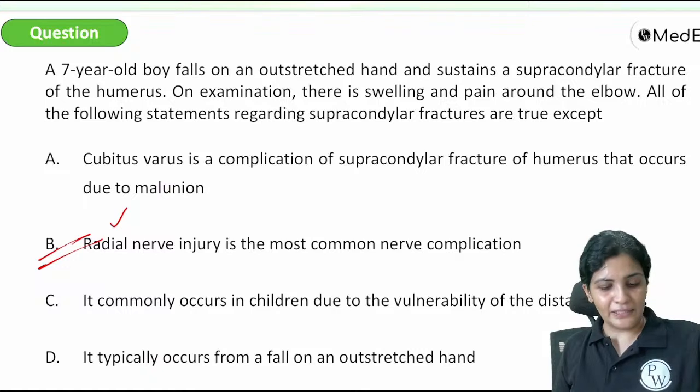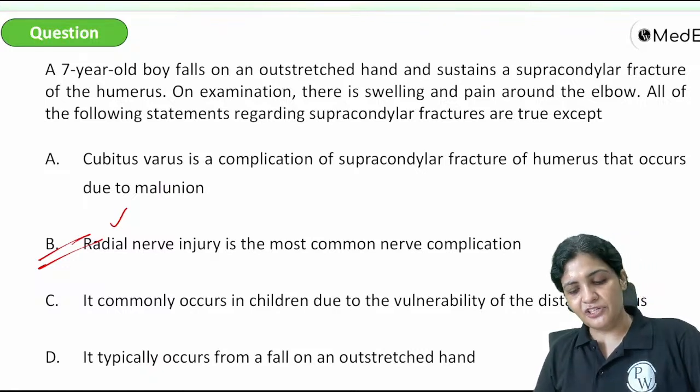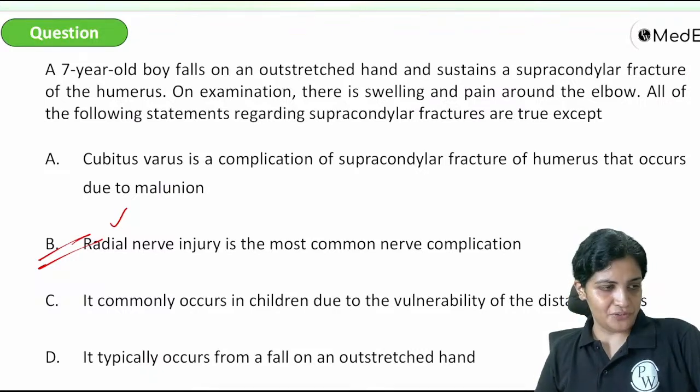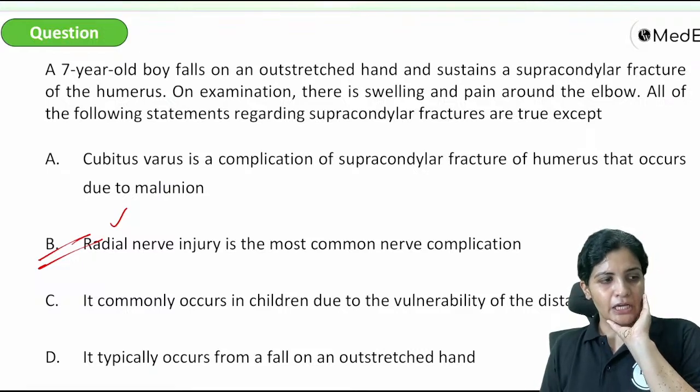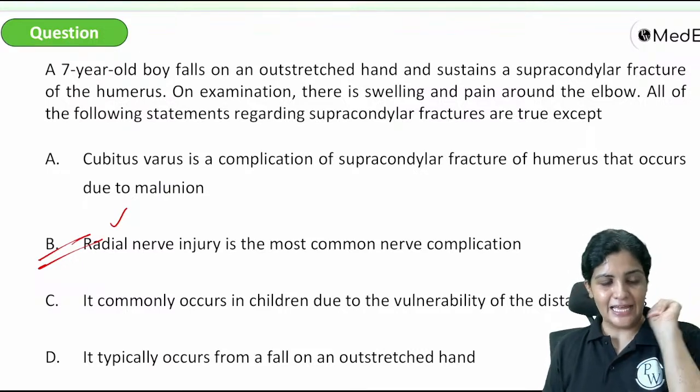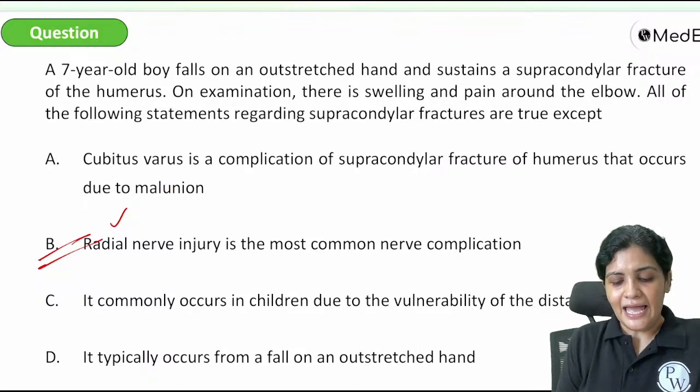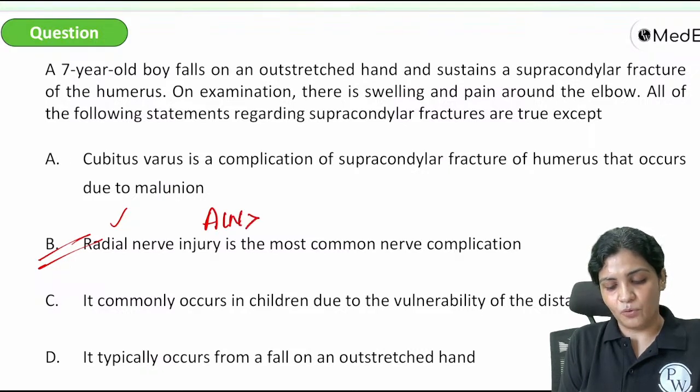Then what could be the answer? Which nerve injury is the most common nerve complication, do you think, for supracondylar fracture? Quicker. Yes, it is the anterior interosseous nerve, more than the median nerve.